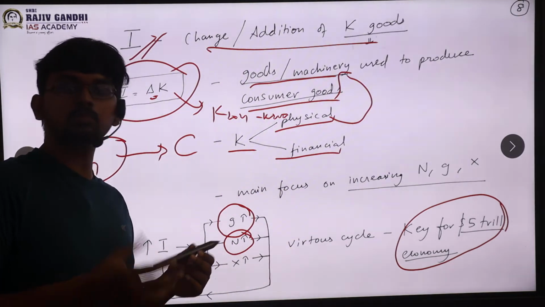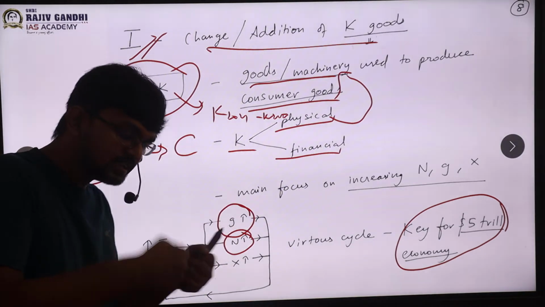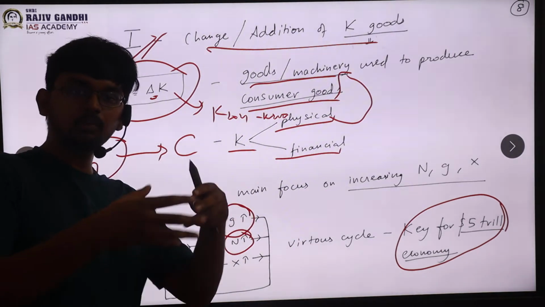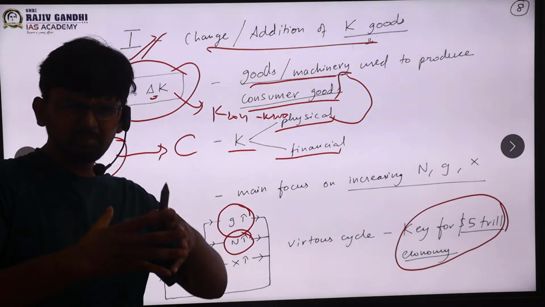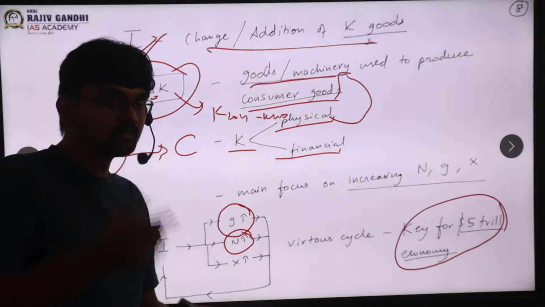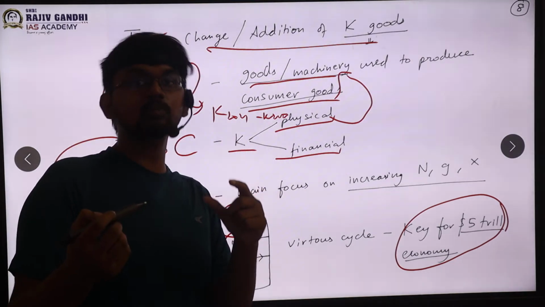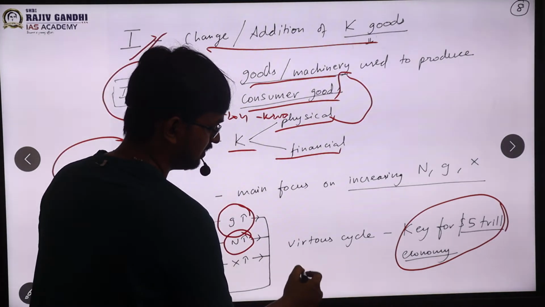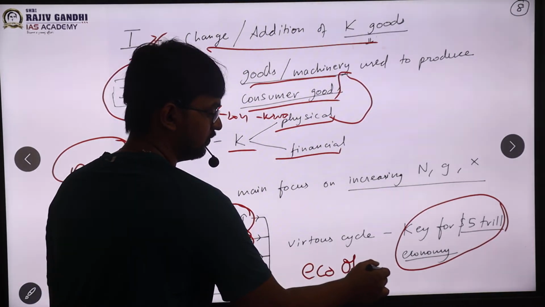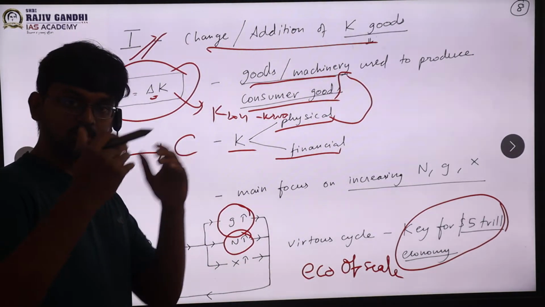A simple example is producing a Rolls-Royce versus a Hyundai factory in Chennai. In Rolls-Royce everything is handmade, hand assembled, so the cost is very high. But a Hyundai car is much cheaper because everything is automated and made in mass. The assembly line production brings per unit cost down. So when you increase production, your per unit cost becomes less. This is called economies of scale. This term you need to know, in case you come across it in a newspaper. So when economies of scale make per unit cost decrease, automatically what?